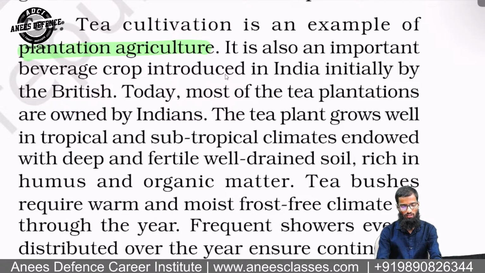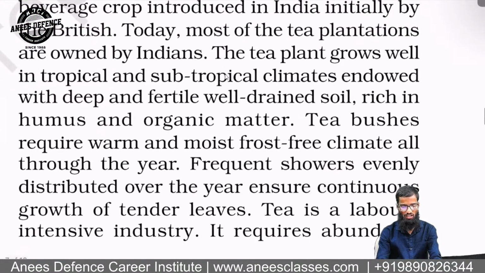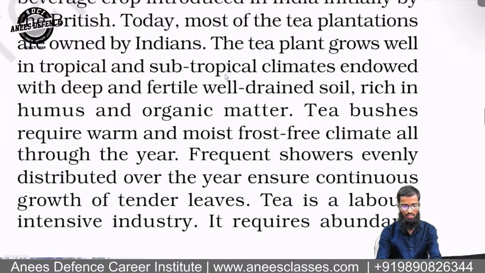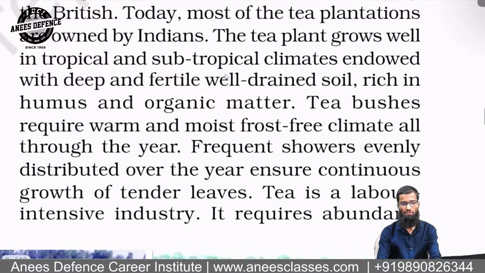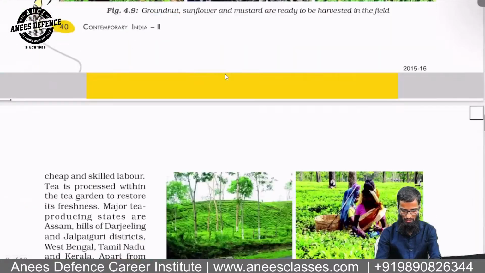Like coffee is also a beverage because we drink it. Today, most of the tea plantations are owned by Indians. The tea plants grow well in tropical and subtropical climates in well-drained soil. Remember this. Tea plantation is possible only in the well-drained soils of India. And well-drained soil is possible on the sloping regions, only if you have slopes. So that's why whenever you see tea, you can see that it is on a slope.